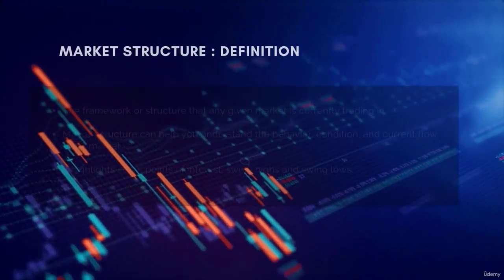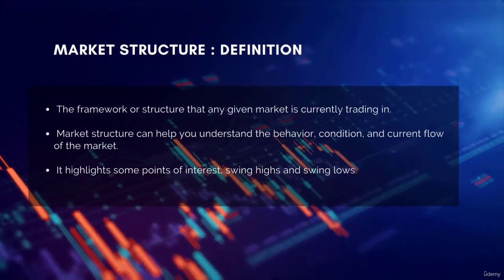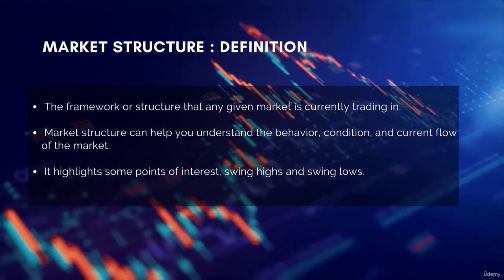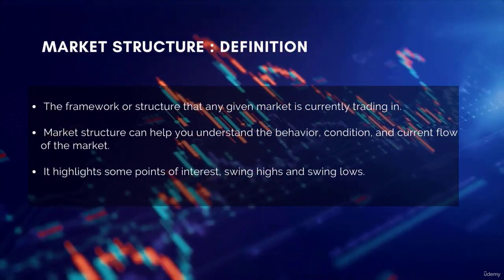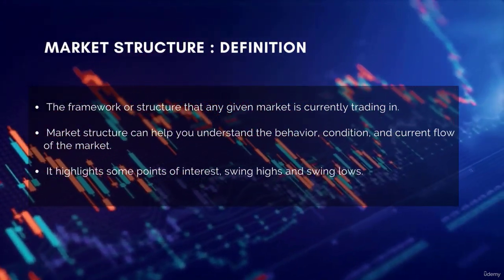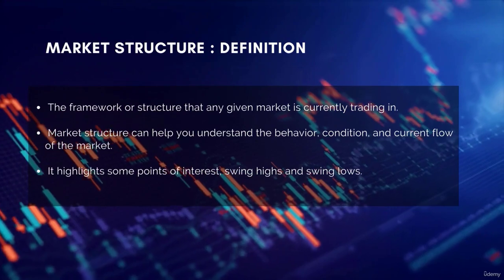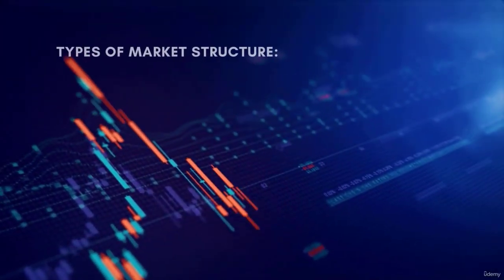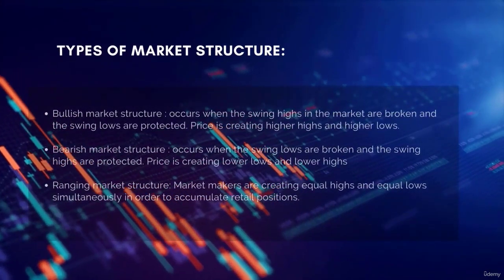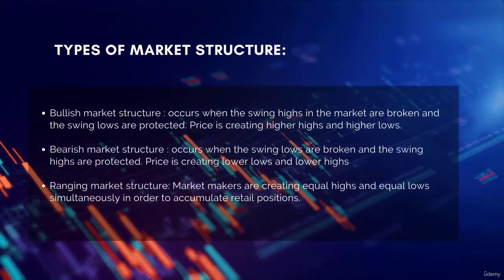Market structure is the framework or structure that any given market is currently trading in. Market structure can help you understand the behavior, condition, and current flow of the market. It highlights some points of interest, swing highs and swing lows. Market structure can be broadly classified into three distinct categories. It can be either bullish, bearish, or in a range.